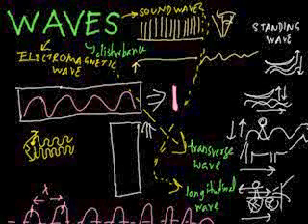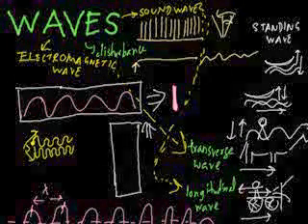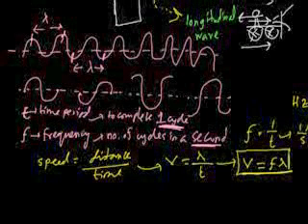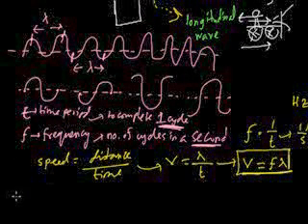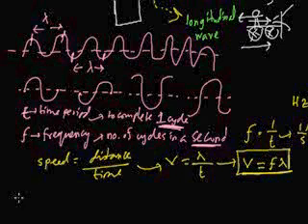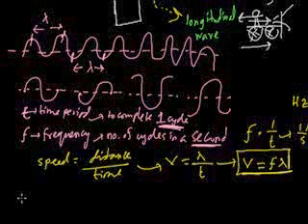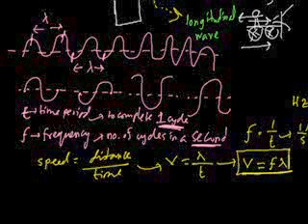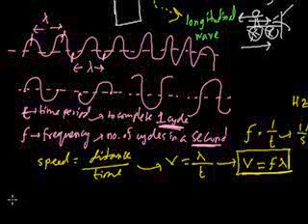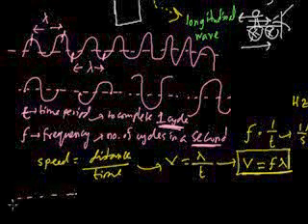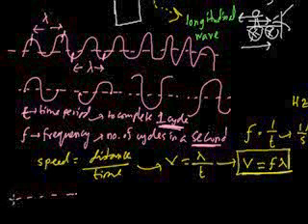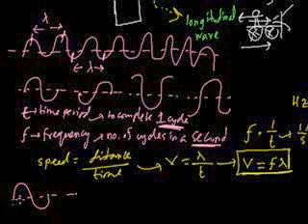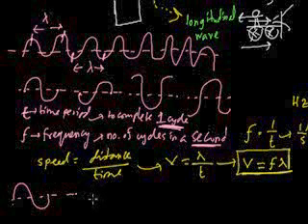Now while talking about this, one thing must be mentioned about frequency and wavelength. The longer the wavelength, the lower the frequency, because in 1 second you cannot cover that wavelength quickly. If you see a description, this is 1 second. In 1 second it travels one wavelength, so it has a frequency of 1 Hertz.